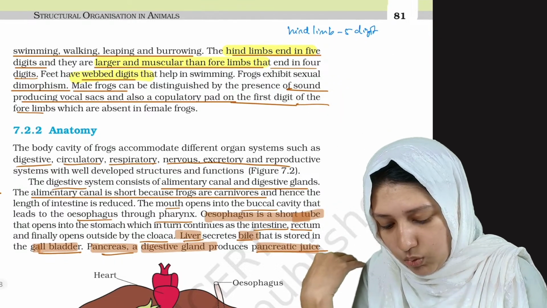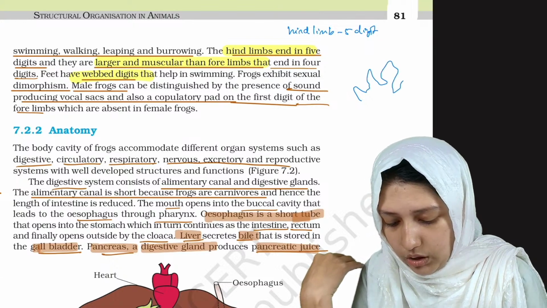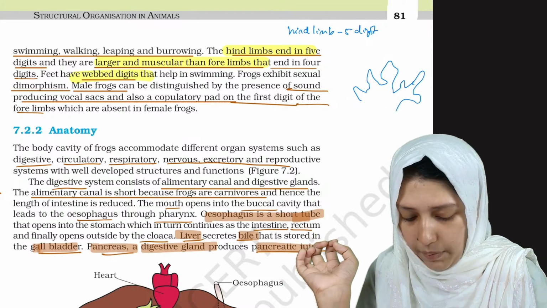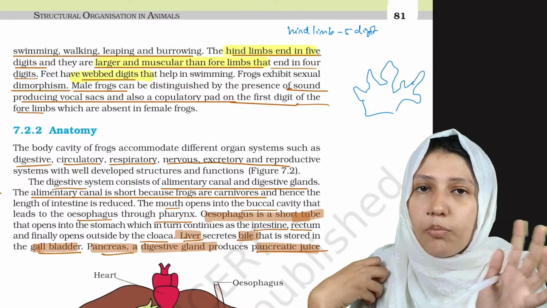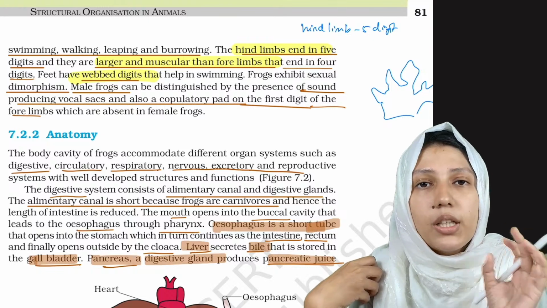The duck's feet are webbed, which means the digits are more connected to each other. It will feel like a web. Clear? So the feet are web feet. Okay, the feet have webbed digits.